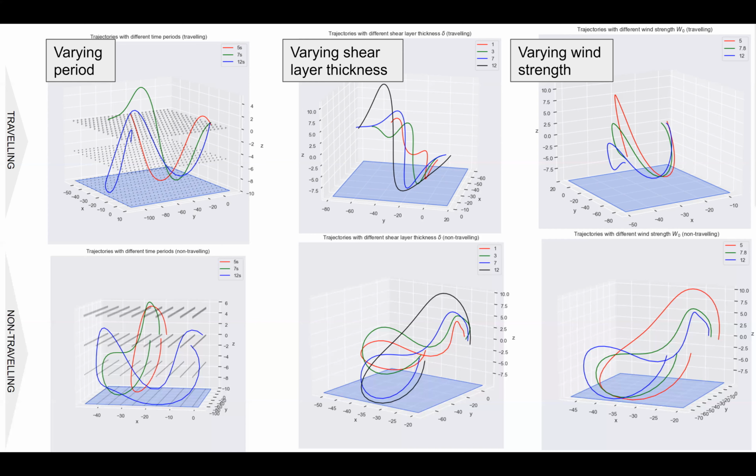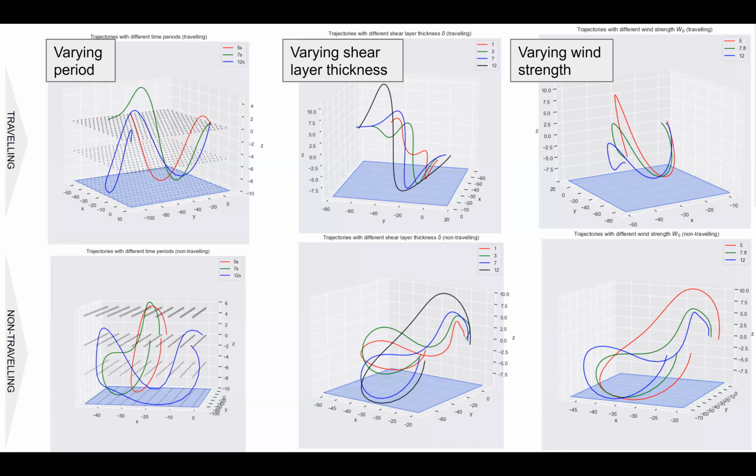For the traveling trajectories, the albatross flight is composed of a larger number of smaller angle arcs as the thickness of the shear layer decreases. Thinner shear layers are correlated with less energy available for the albatross to harness, so it needs to make more tighter turns to remain in flight.